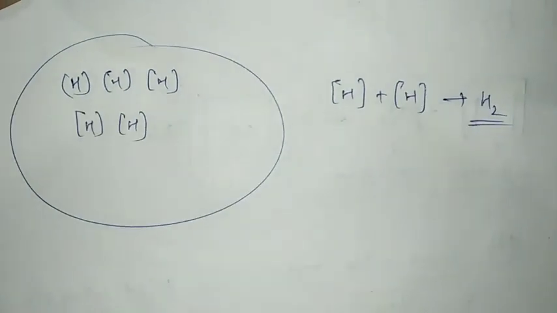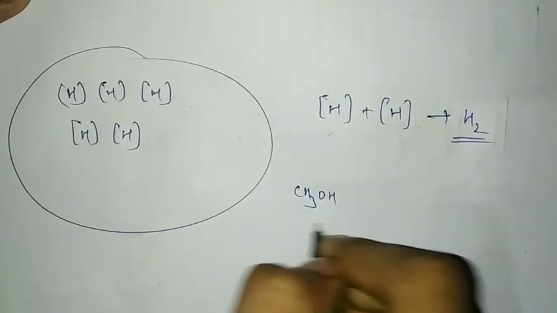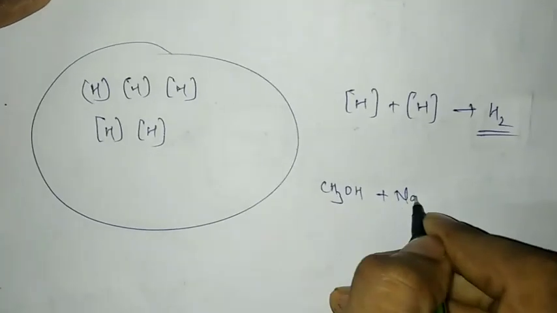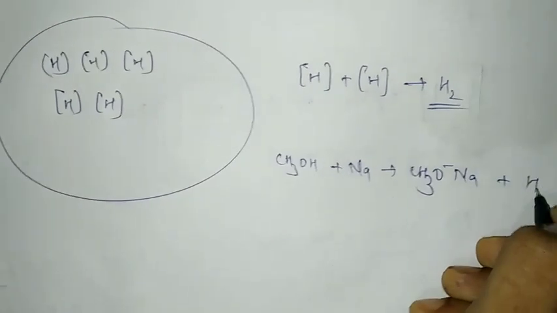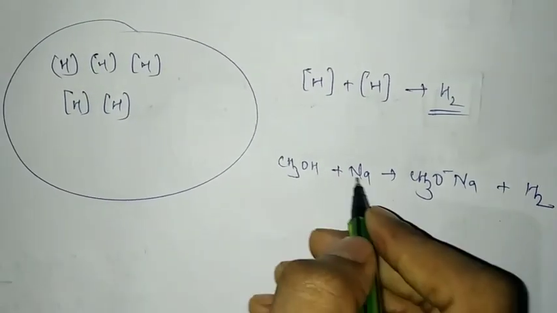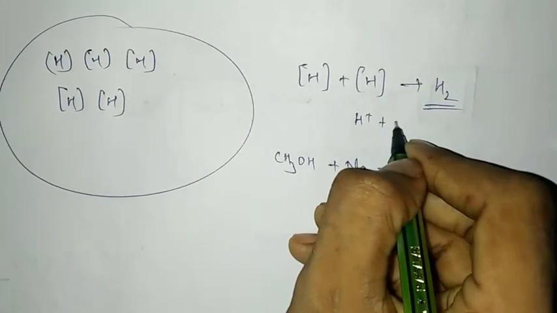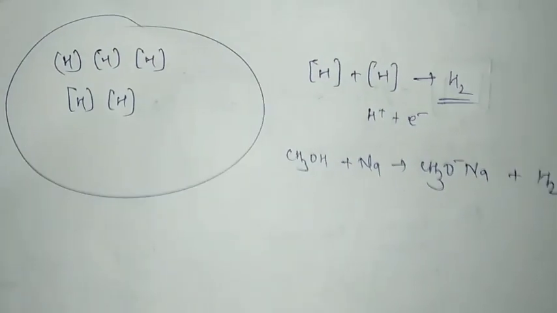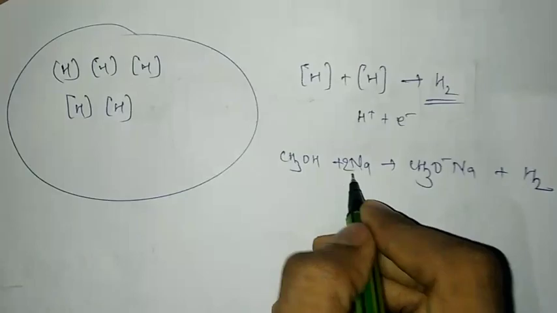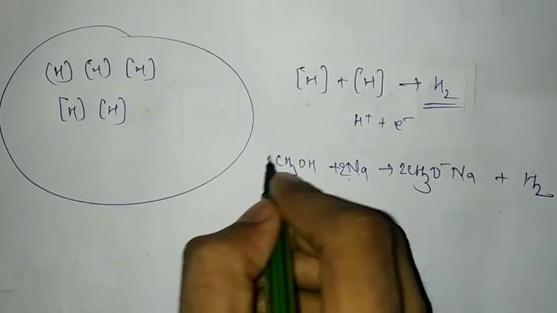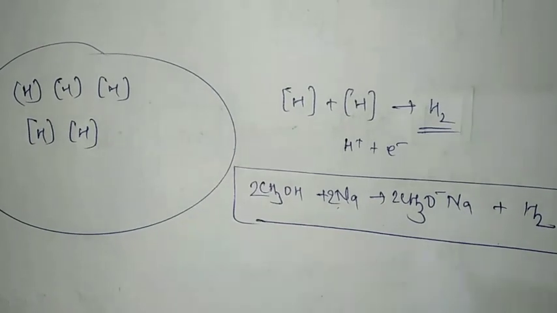By this we can conclude that any acid or any molecule having acidic character will react with sodium to give CH3O minus Na plus and H2. Since to become H2, two atoms of hydrogen have to react with electrons, 2 electrons are required. So 2 sodium is also required, and here will also be 2 sodium. So this is how the balanced reaction is.